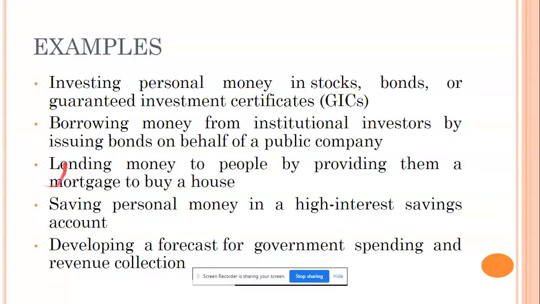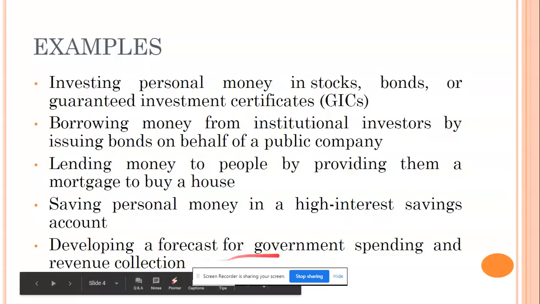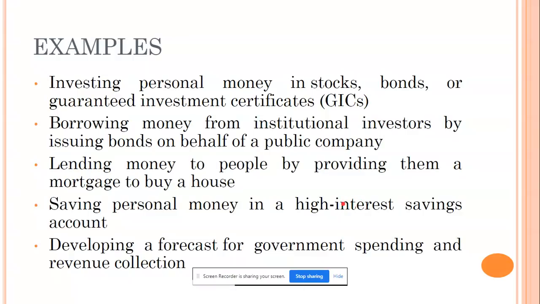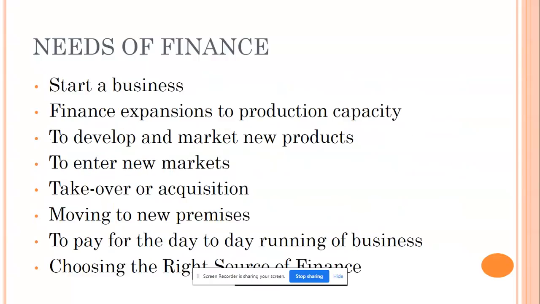Third one, lending money to people by providing them a mortgage to buy a house. It is like a housing finance. Again, coming under corporate finance. Because the company which is giving money is a corporate, but the people who are getting it, it's personal finance. So here we are talking about again corporate. Saving personal money in a high interest saving account, that is a type of personal finance. Developing a forecast for government spending and revenue collection. The clue is government spending and revenue collection. So it is public finance. Hope you understood three different types of finances with the examples we have given. We'll move on to the next slide.